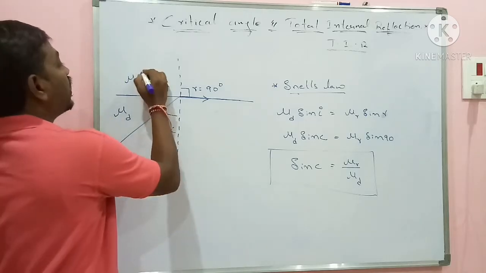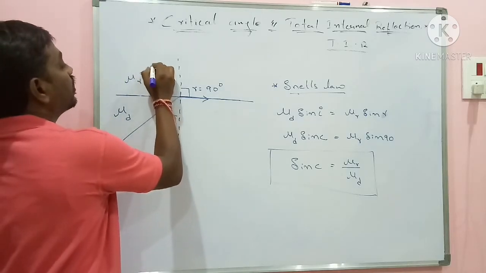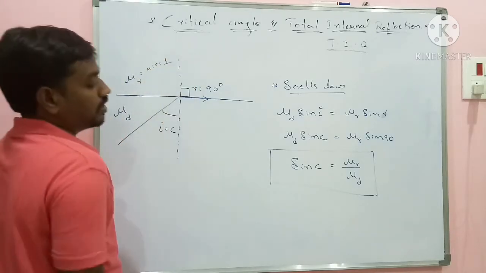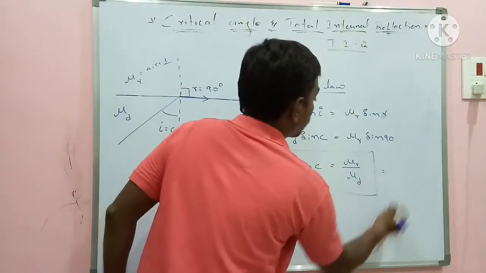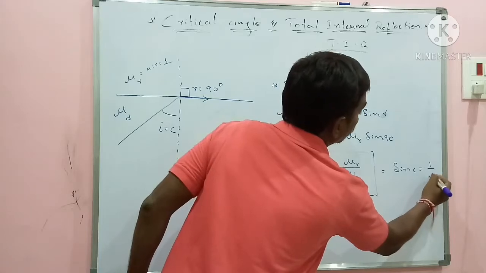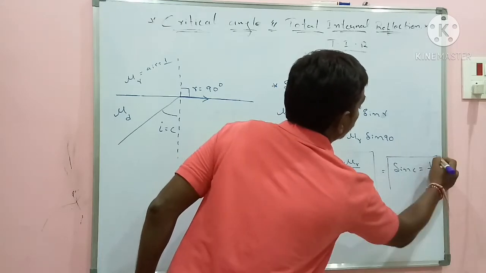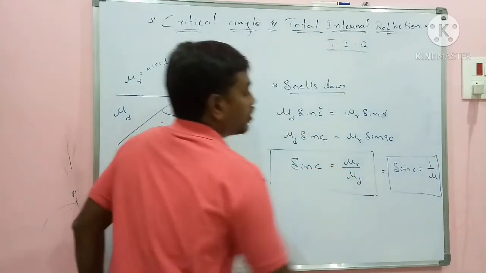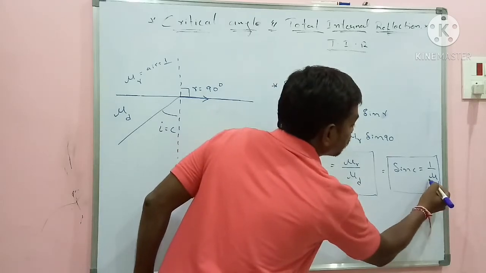Suppose if I take this mu r as air, it will be equal to 1. So I can write this formula as sin C is equal to 1 by mu, or I can take it as mu of denser with respect to air.